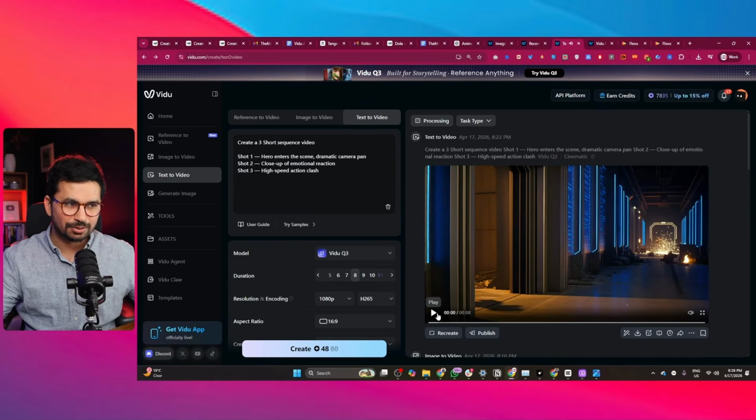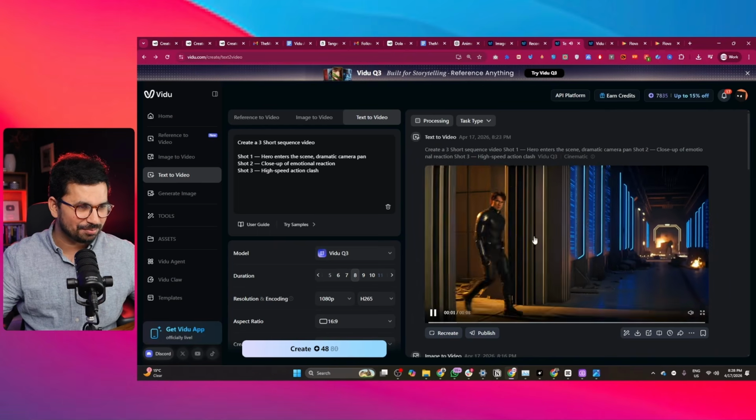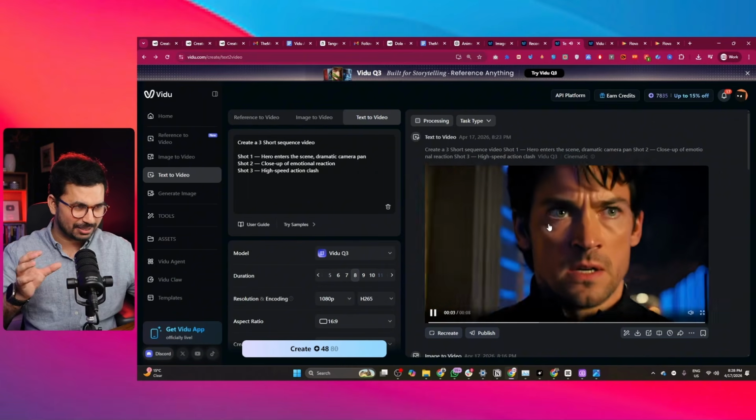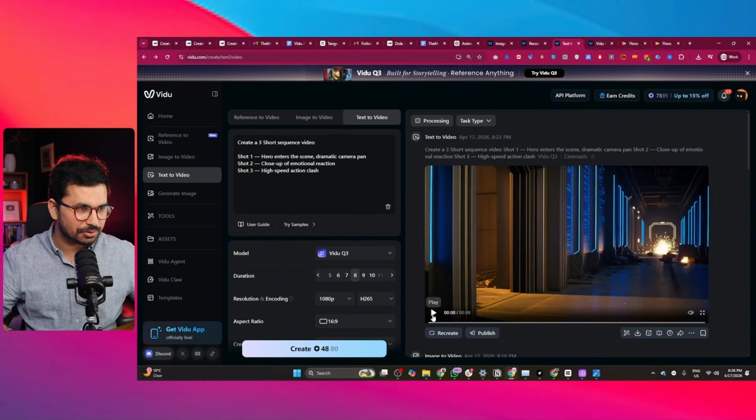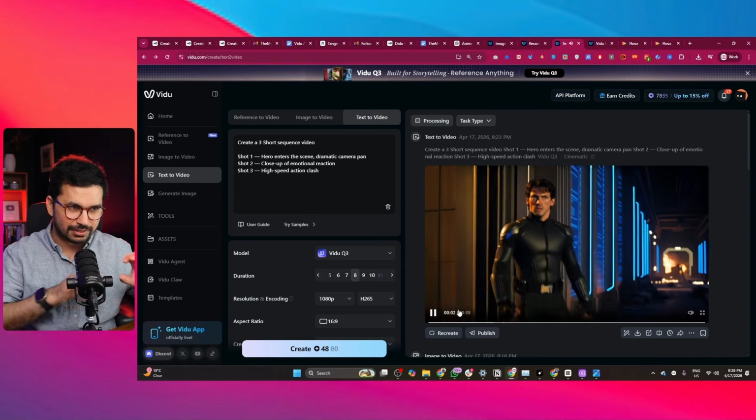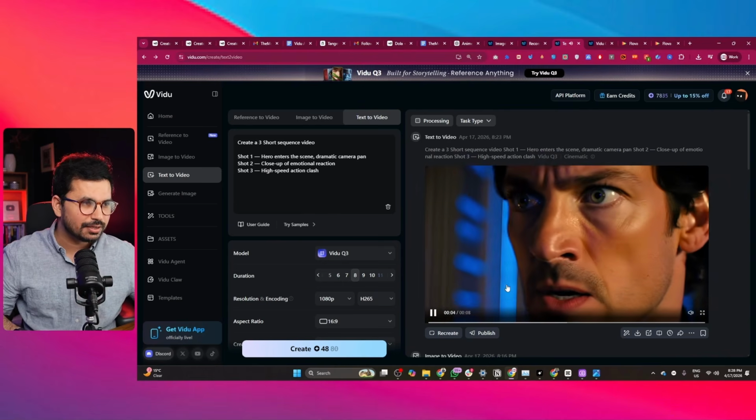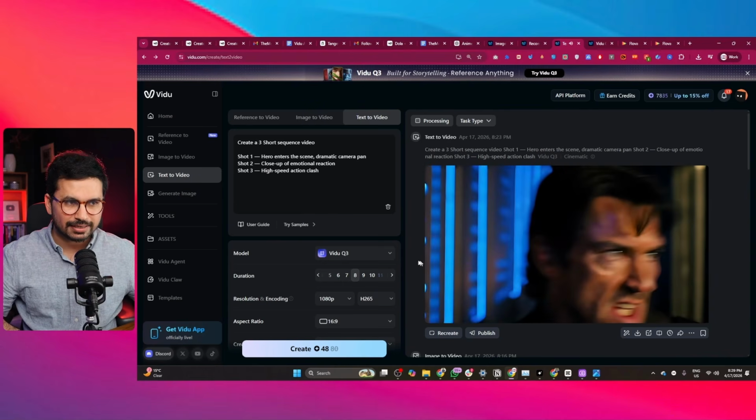Perfect. And this looks absolutely realistic, very cinematic by the way. I just cannot stop looking at the combination of all these different shots, because you can see everything is so smooth. The character is consistent, of course, and it created this exactly as we explained.